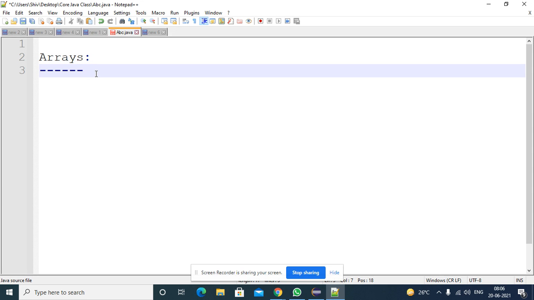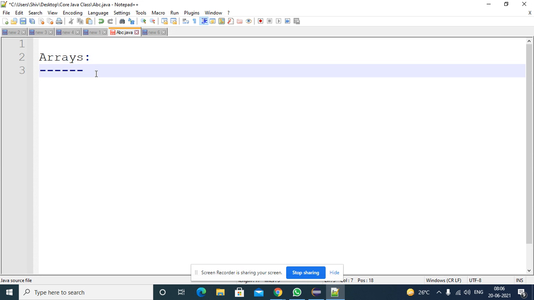If you define an array as float, you can store only floats. If you define a class type array, you can store only that class type or its subclass types. If you create an object type array, you can store objects or their subclasses. So you can store only similar kinds of data.